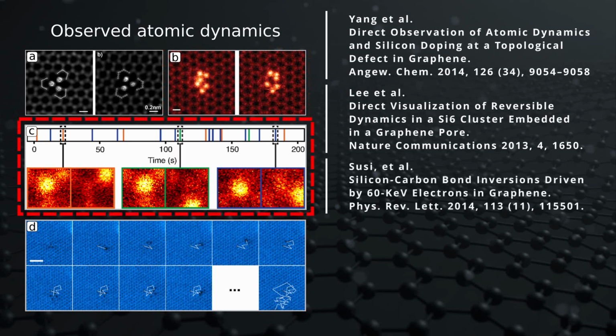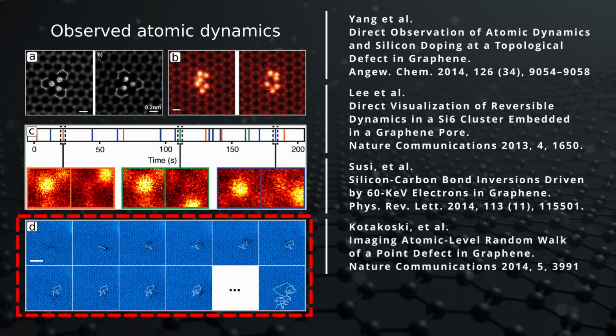In the third example, a single substitutional silicon atom was examined. This atom occupies a single vacancy site, and under E-beam irradiation, it was observed to switch places with the neighboring carbon atoms. Similarly, in the final example, a single vacancy was observed to diffuse through the graphene lattice, driven by energy imparted by the beam.